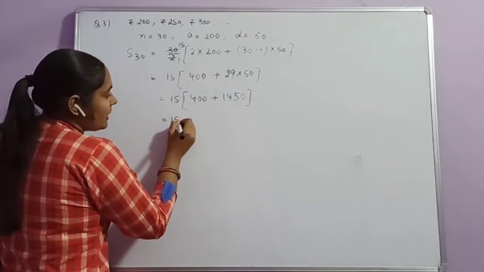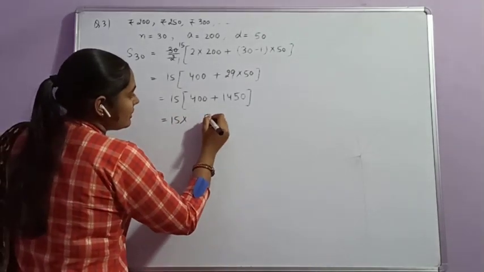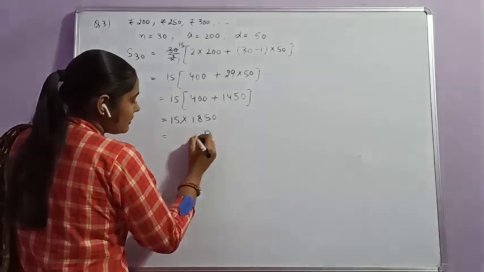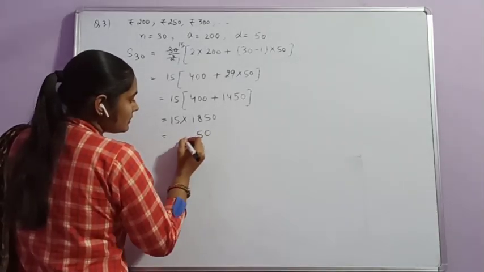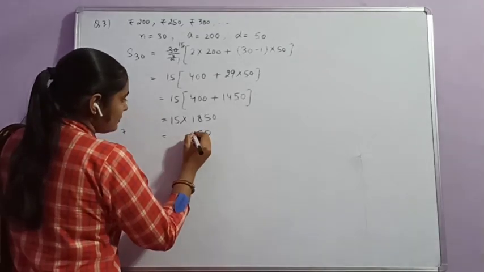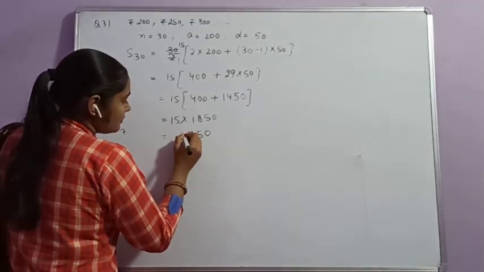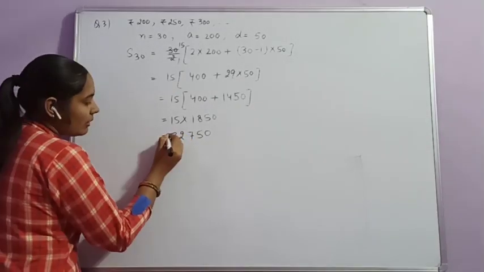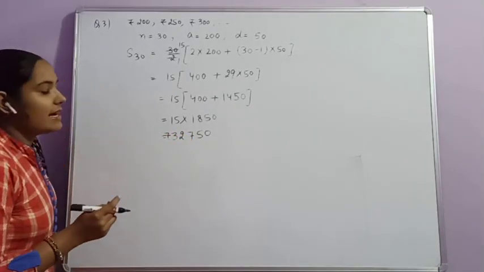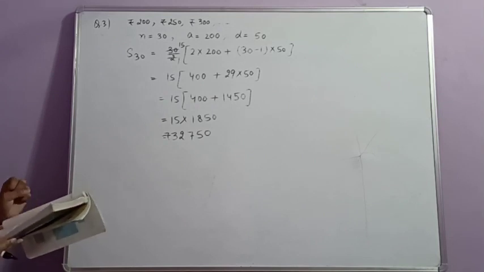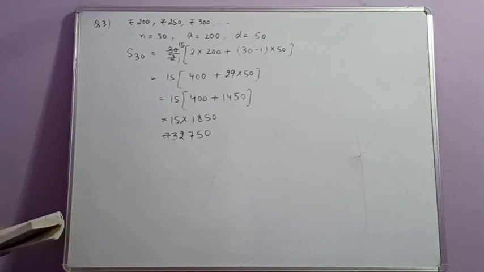That is equal to 15 multiplied with 1850. That is the total amount, 32,750 rupees. That is the penalty if he delayed the work for 30 days.